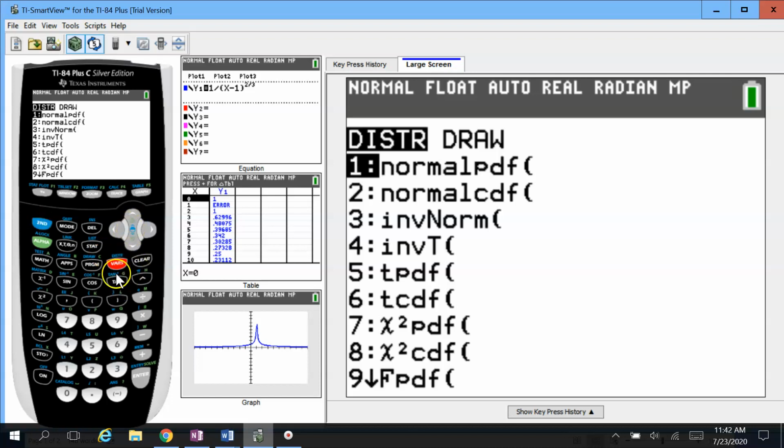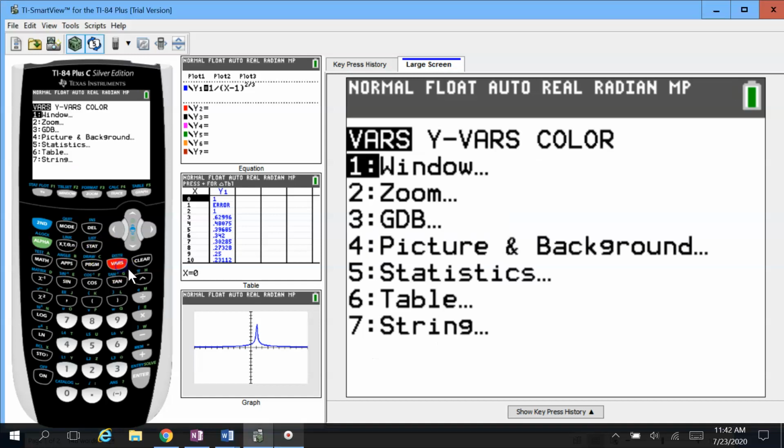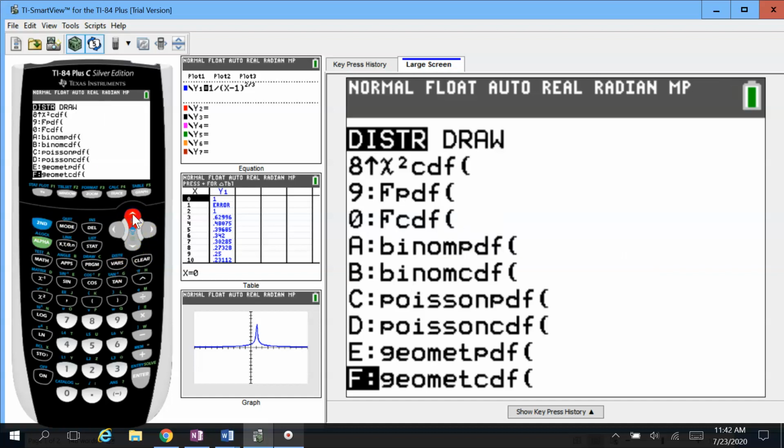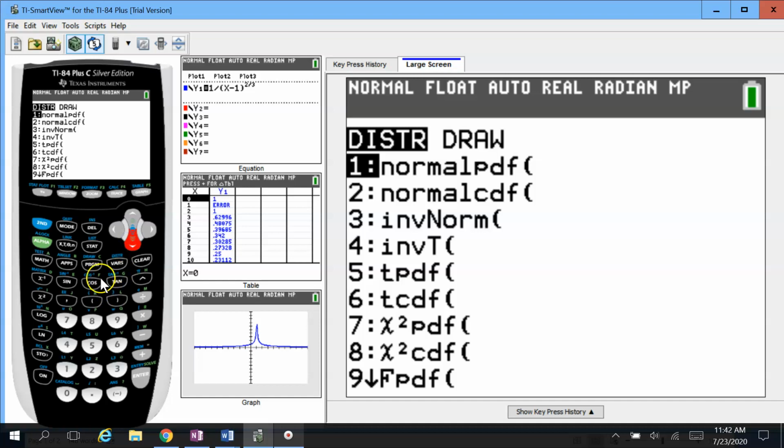No, they're not. Oh, crap. All right, hold on. Let me think about it. Confidence intervals are not apps, right? Maybe they are in the distribution menu. Nah, no way.